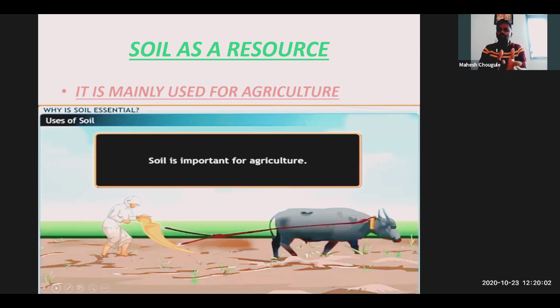What does good quality soil mean? Wherever there is a greater amount of humus, as we have discussed, that particular soil will be good, fertile soil. The soil there will be good and fertile. Why? Because humus is available there. More humus will be available. And what did we see about humus? Where biotic material is available, there will be good humus.